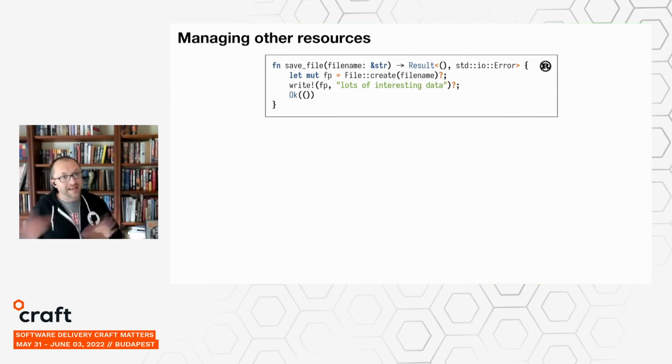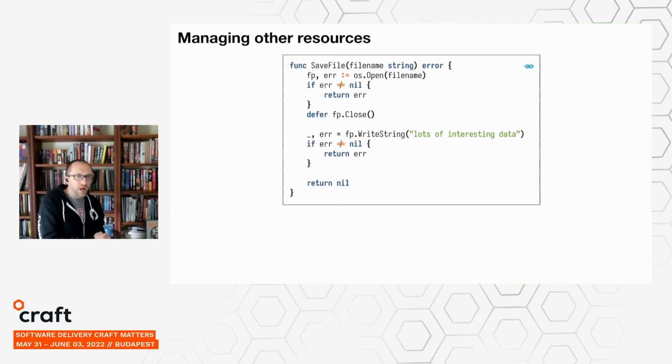Now, like before, Rust has a similar mechanism. It's also going to use RAII. Here, the file object that you create knows to close itself when it goes out of scope. And just like we saw with C++, this is playing nicely with the error handling mechanism. So here, if either of those question mark operators cause this function to return early, the file will be closed successfully, just like it will in the successful case.